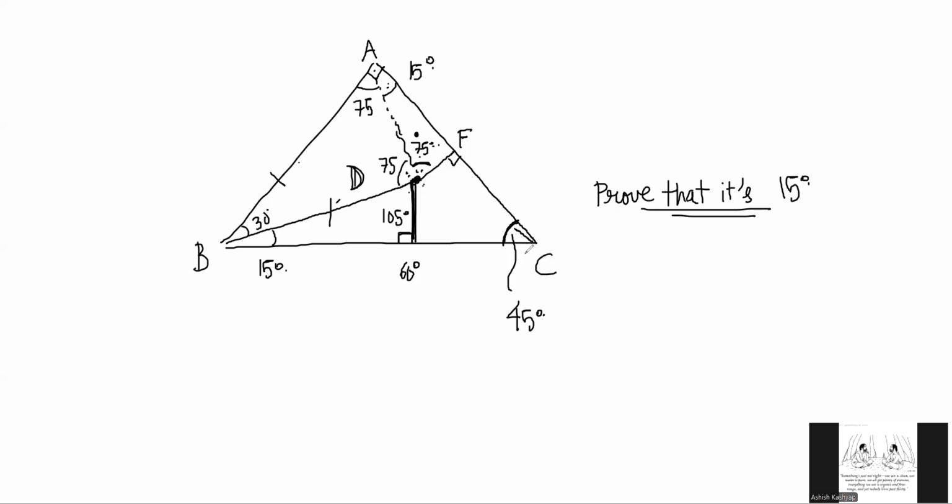D is here, this is 45. I need to prove that the DC line makes 15°. That's what I need to prove, right? Yes, sir. So let's call this point E. And I have a 15, 90, and 75 here. So these two triangles, I think we can do congruency. Perhaps we can see.